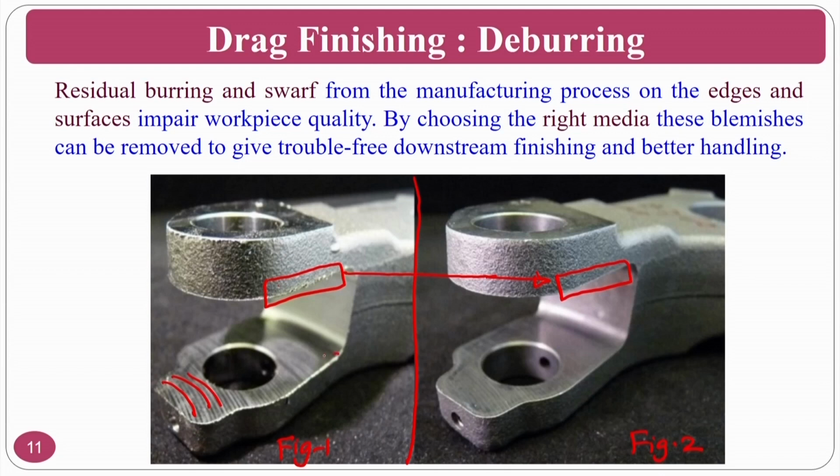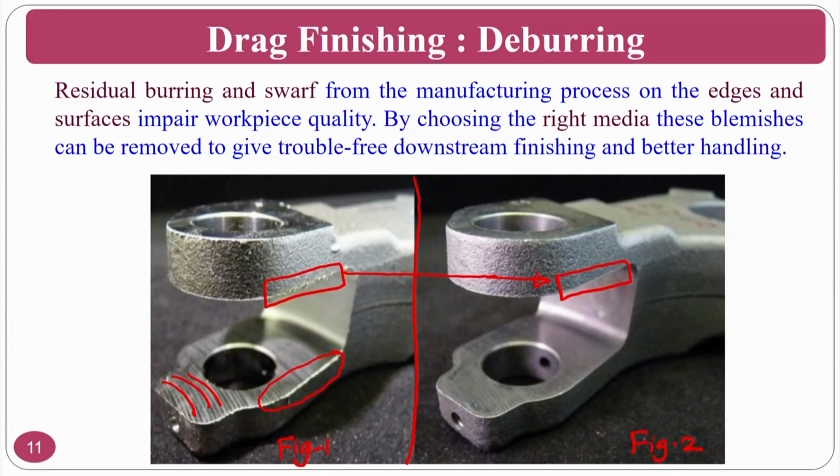Some of the edges remain with unremoved material, which is called burr, and these burrs are removed by using the drag finishing process. Now if you use the figure 1 component and the figure 2 component for performance, the figure 2 component will give you good performance compared to figure 1 because you have properly done the deburring operation.